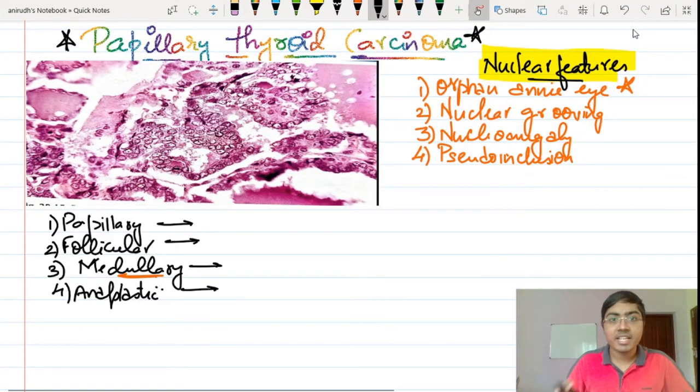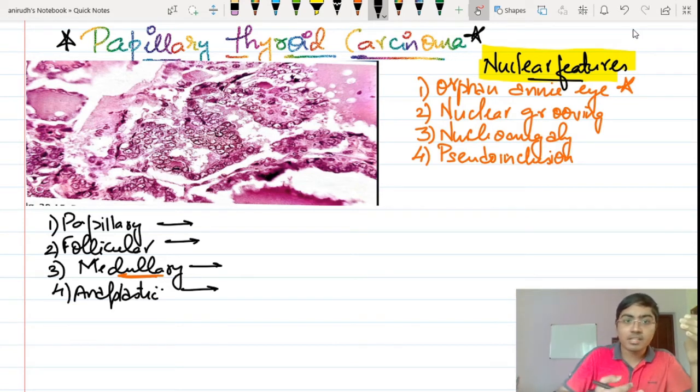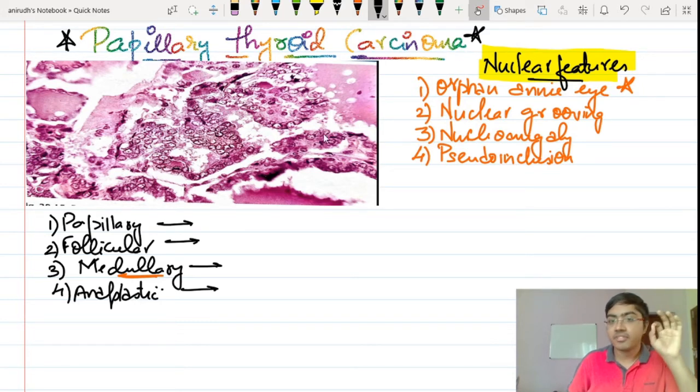So guys, this is a very important topic for your exam, that is papillary thyroid carcinoma, right? The thyroid will have the development of papillae-like structures, and these are malignant papillae. It is a typical papilla, so it has a fibrovascular core. Now when you take a cross section, it looks like this. These are the papillary structures that you can see over here, right? Okay, so we will go into further details.